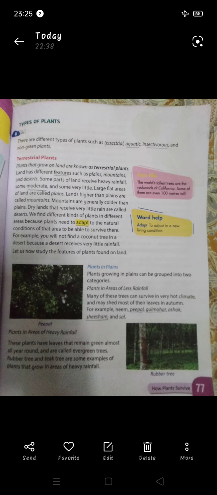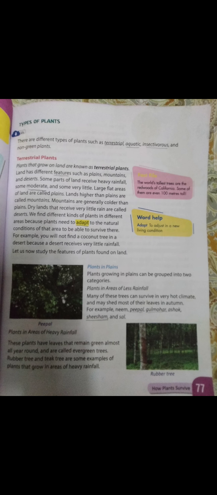So let us have a look at the types of the plants. There are majorly different types of plants, which are terrestrial plants, aquatic plants, insectivorous plants, and non-green plants. Now, when we talk about the terrestrial plants, they are the plants that grow on the land and are known as the terrestrial plants. Actually, land has different